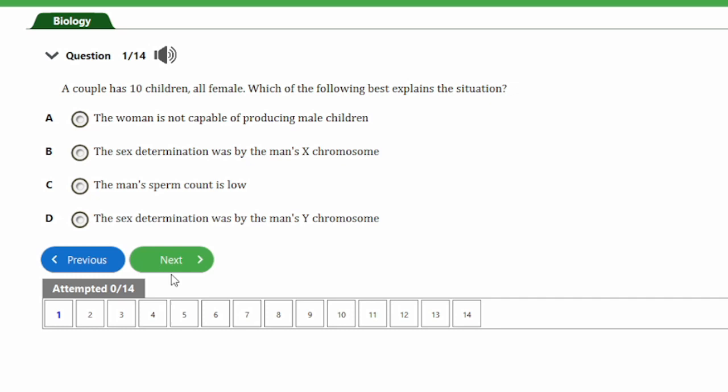So in this situation, for them to have 10 children, all females, it means the man has been donating an X chromosome, which entails that the sex determination was by the man's X chromosome.